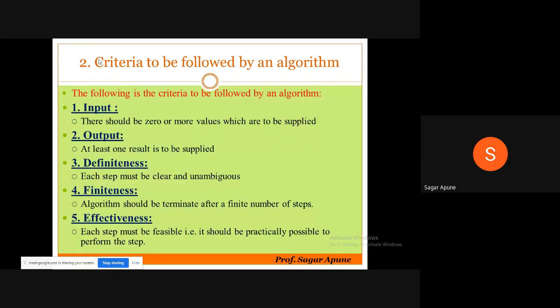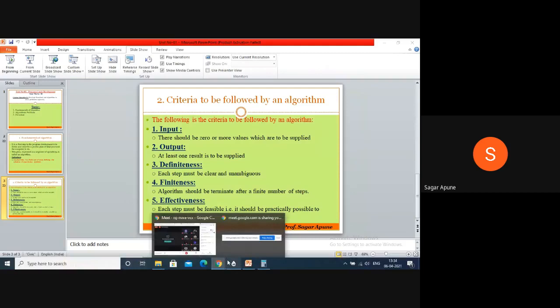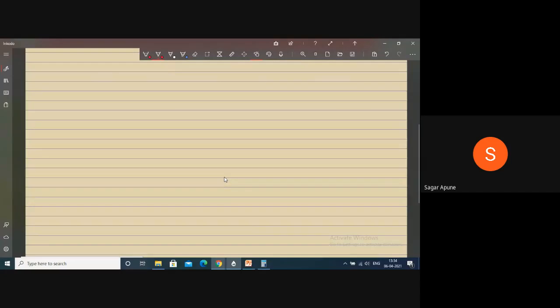So now next thing is, I want to design an algorithm for addition of two numbers. So the algorithm problem statement is: write an algorithm to add two numbers. Now tell me, what is the input of our algorithm? What is the input?